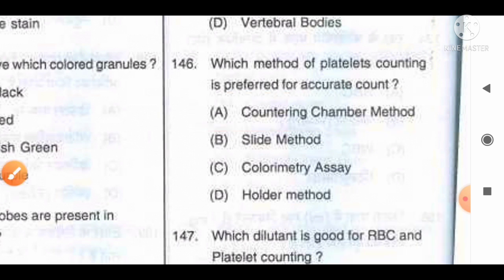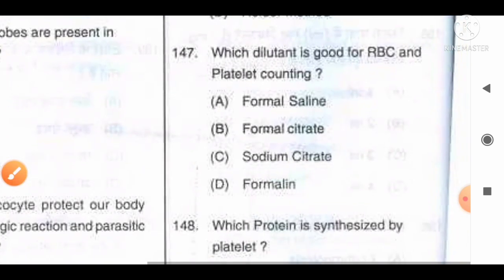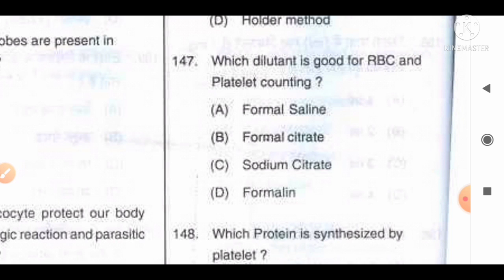Move to the next question, number 147. Which diluent is good for RBC and platelet counting? And the options are: A. Formal saline, B. Formal citrate, C. Sodium citrate, D. Formalin. Formal saline is a fixative. Formal citrate is the diluent used for RBC and platelet counting.